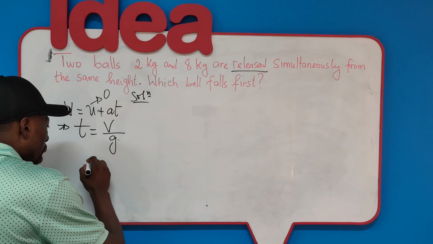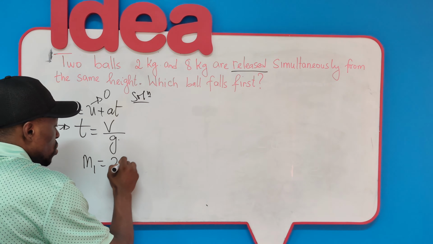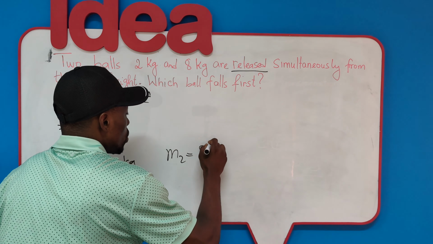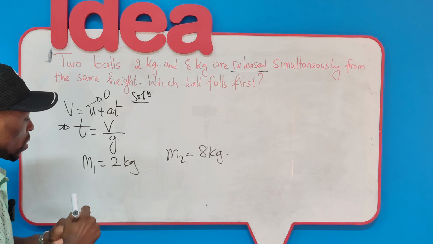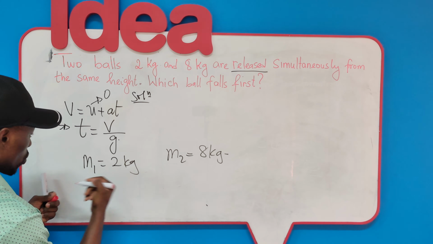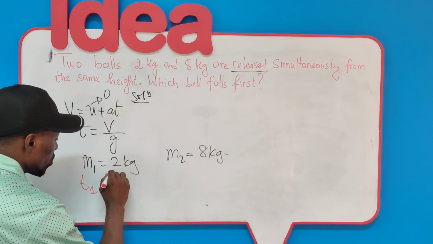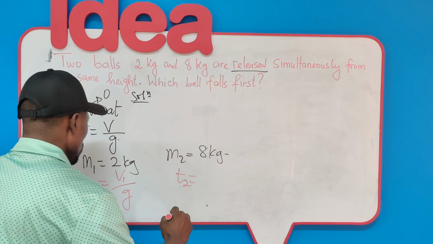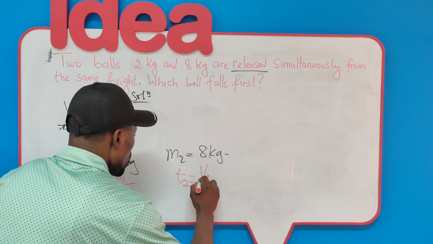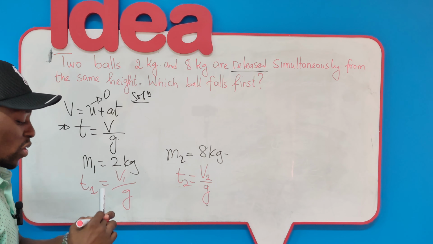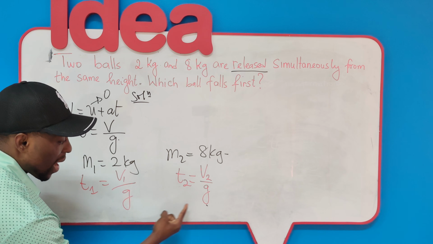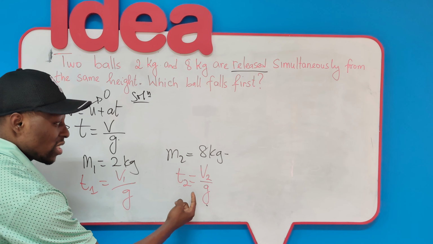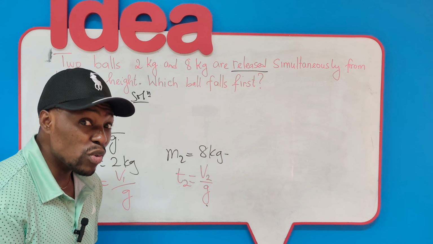Now, for ball 1, mass 1, which is 2 kilograms, and mass 2, which is 8 kilograms, we notice clearly that for mass 1 we will have T1 equals V1 over g, and for mass 2 we will have T2 equals V2 over g. Notice here that both of them have the same acceleration due to gravity, and in both equations, mass doesn't figure anywhere.